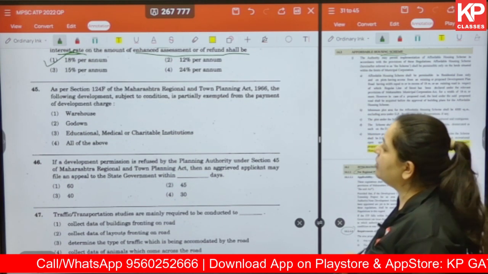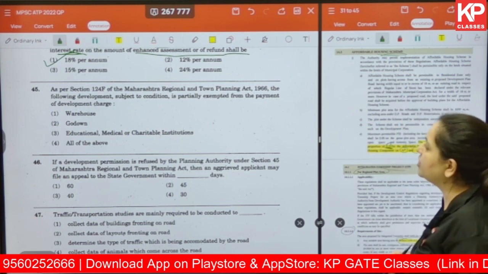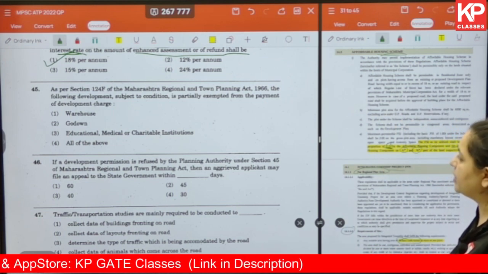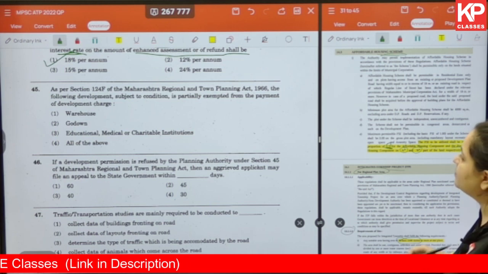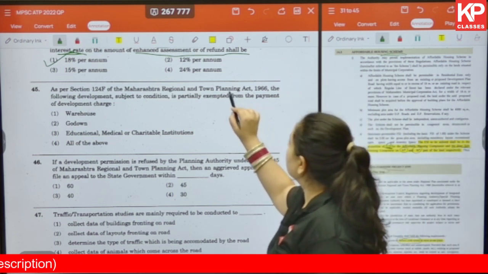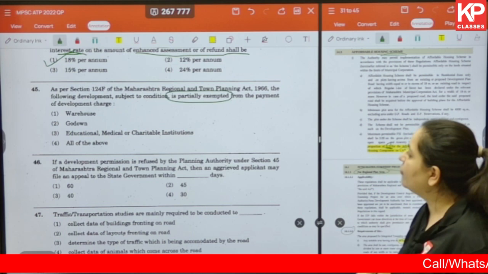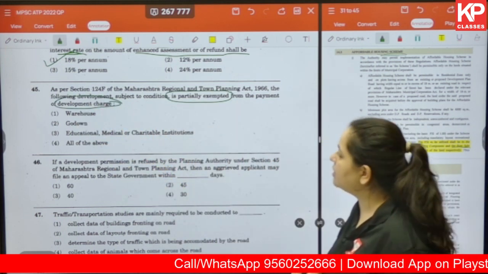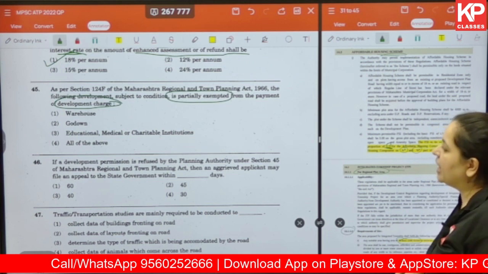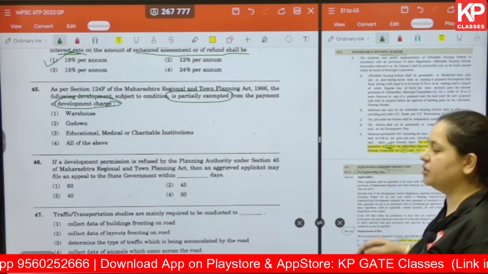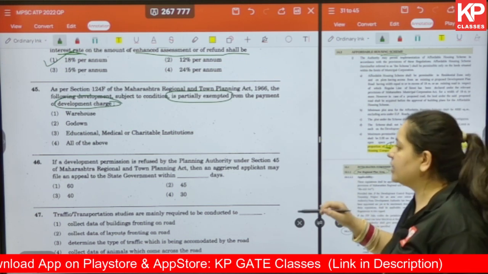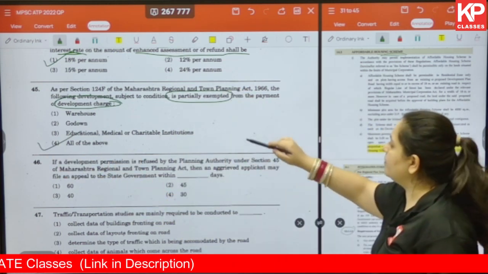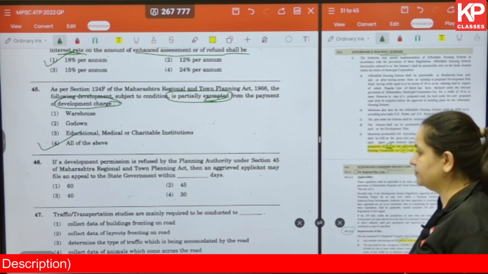Okay, question number 45. As per section 124F of the Maharashtra Regional and Town Planning Act 1966, the following department subject to the condition is partially exempted from the payment of development charge. The options are warehouse, godown, educational, medical and charitable institutions, or all of the above? The correct answer over here is all of the above. For all of them, this exemption is there.